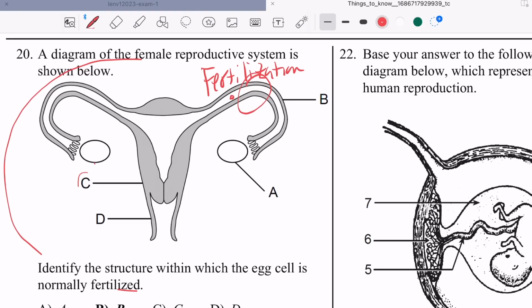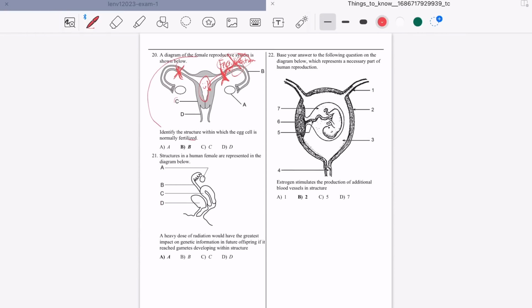The egg is fertilized, and then it makes its way to the uterus, and it implants in the uterus. And then it grows into a baby. And then you see the stomach and everything. But that's what you really need to know. The same question happens for the female reproductive system. If you were to block or surgically close off the fallopian tubes, fertilization will not happen. That's it. That's all you need to know.